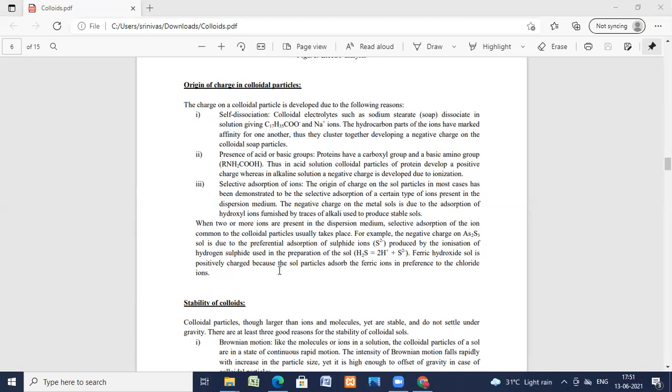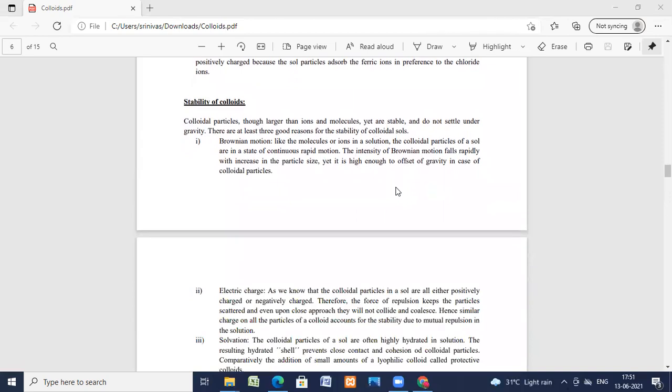So ferric hydroxide sol is positively charged because the sol particles adsorb the ferric ions. Thereby you get the charge. So depending upon the ion of the dispersed medium, you get the charge of the colloid. Now we'll see the stability, the most important part of the colloids.